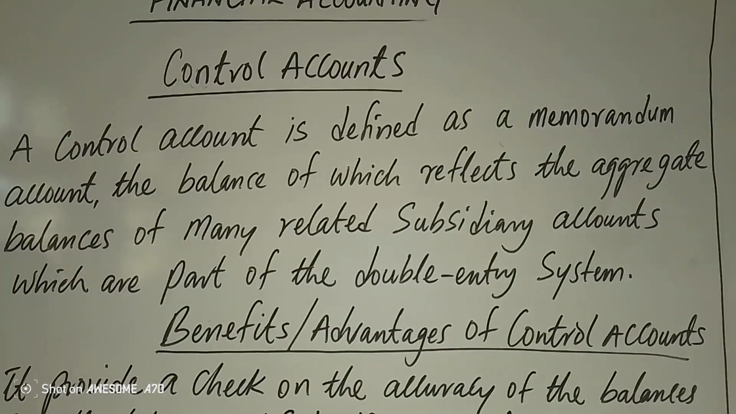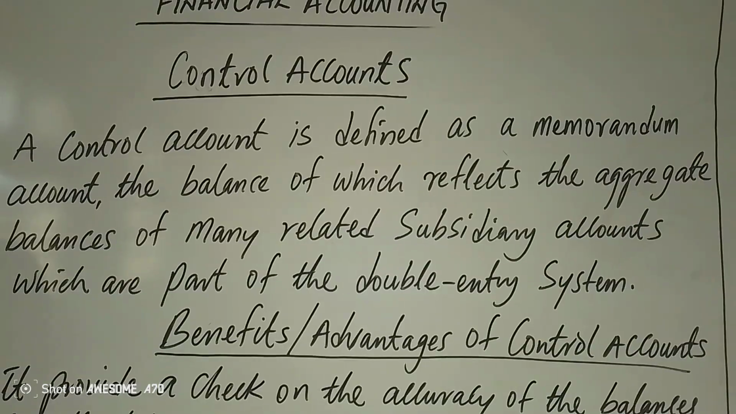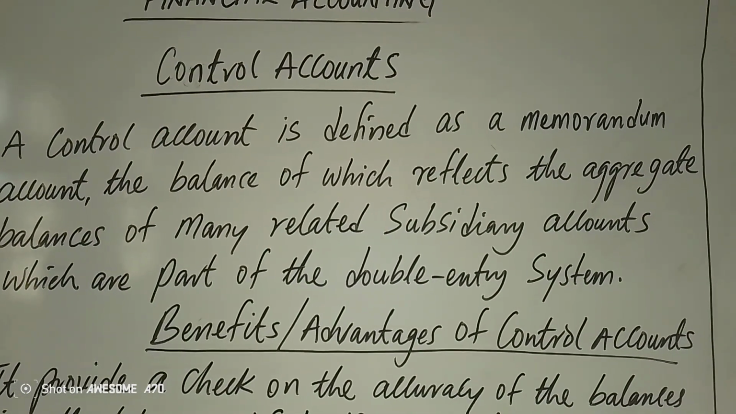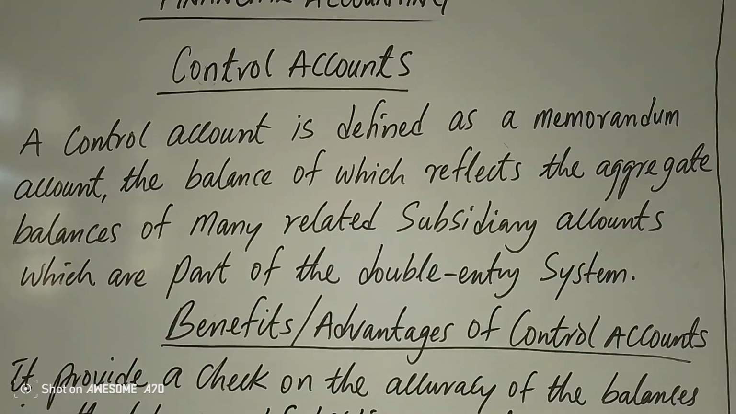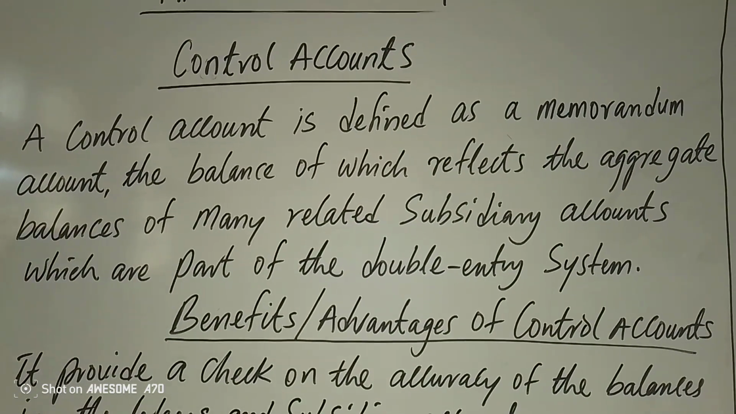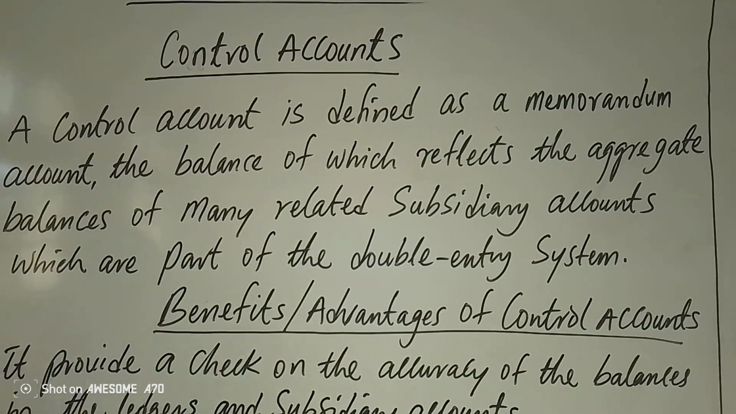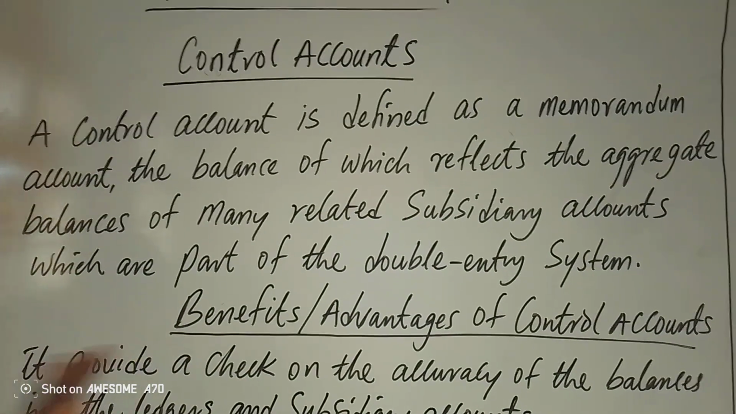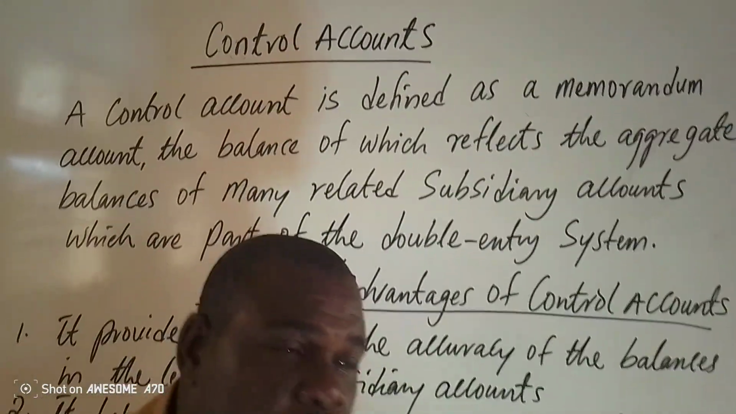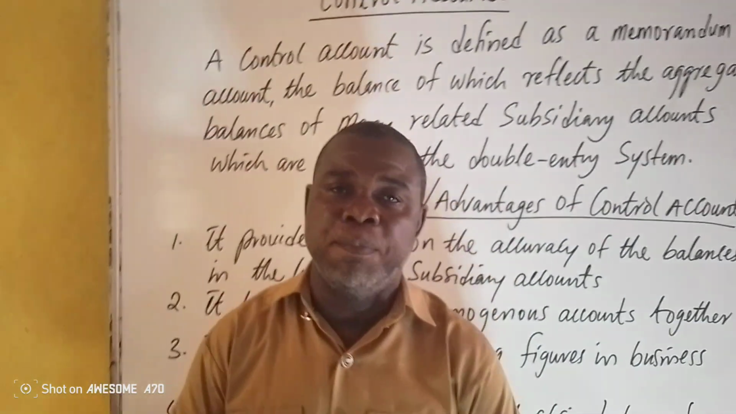What is control account? A control account is defined as a memorandum account, the balance of which reflects the aggregate balances of many related subsidiary accounts which are part of the double entry system of bookkeeping. That is, a control account is defined as a memorandum account. A memorandum is an account that brings many other accounts together.